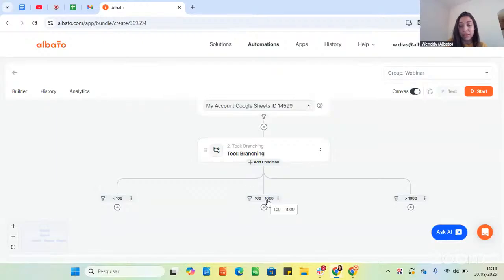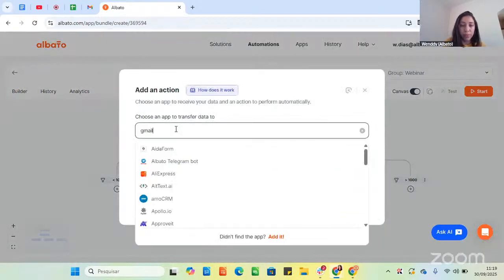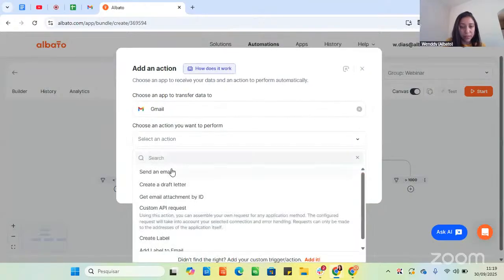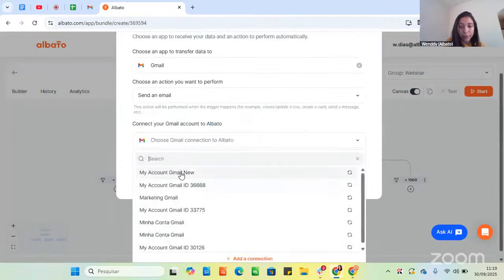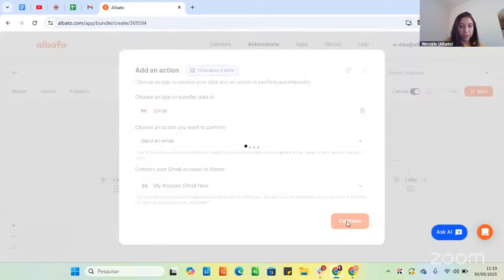We can use different values to filter each condition. You can do it, and I will just use this one because I think it's easy to understand at first glance. But then we will add the next step for each branch here. So in my example, I use the action of sending an email. I will use Gmail in my automation. So I click Gmail, send an email. I will use the connection we created together at the beginning of the call and continue.